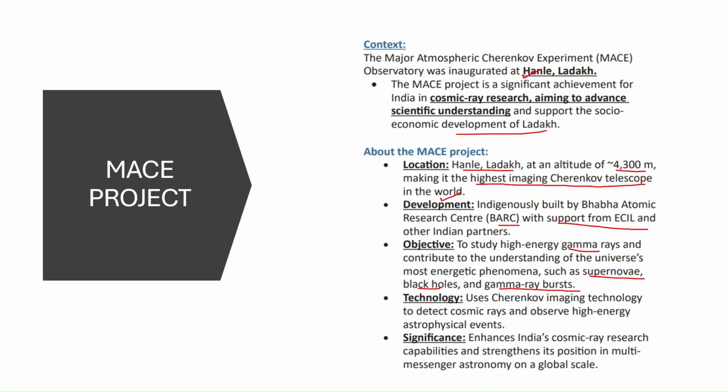And the technology that is used is Cherenkov imaging technology. If you see the significance, it enhances India's cosmic ray research capabilities, and also it strengthens the position in multi-messenger astronomy on a global scale. So that is the MACE project, which is recently inaugurated in Hanle, Ladakh.